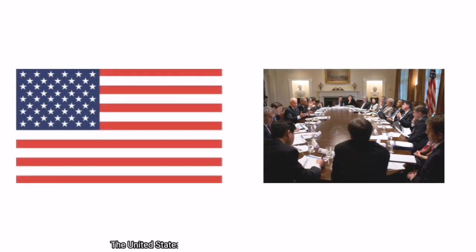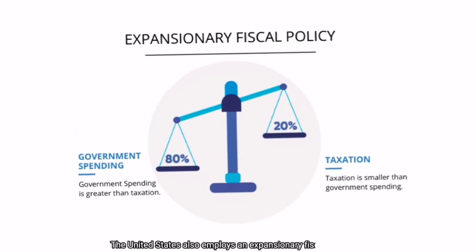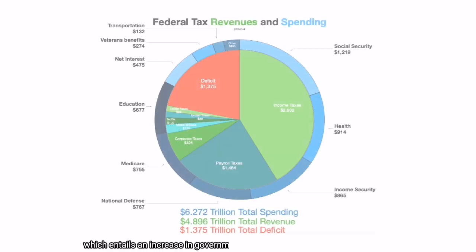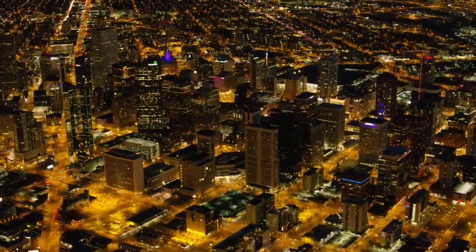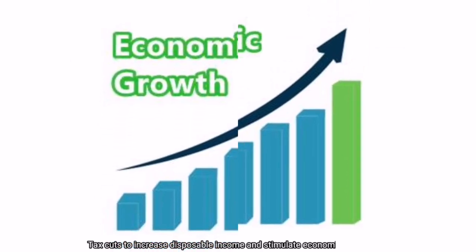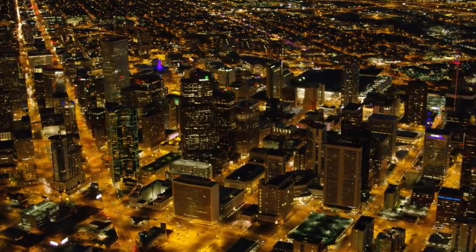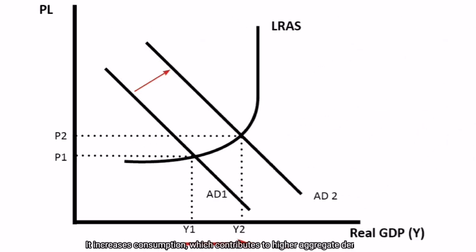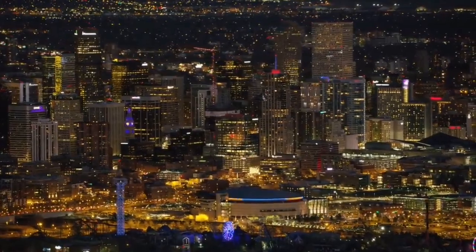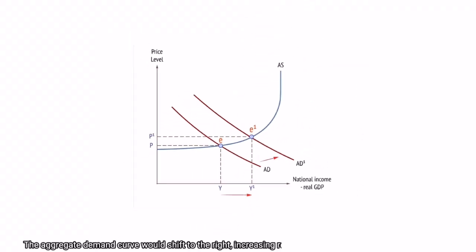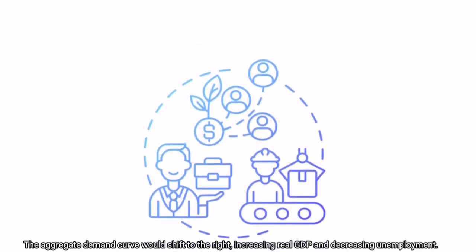The United States also employs an expansionary fiscal policy, which entails an increase in government spending and a decrease in taxes. Tax cuts increase disposable income and stimulate economic growth. It increases consumption, which contributes to higher aggregate demand. The aggregate demand curve would shift to the right, increasing real GDP and decreasing unemployment.